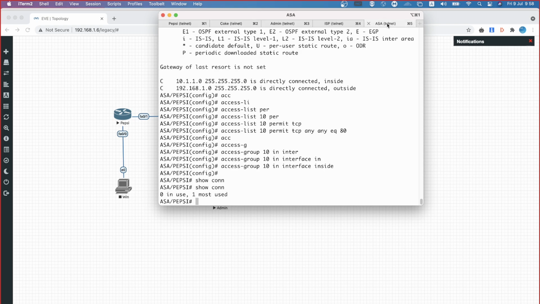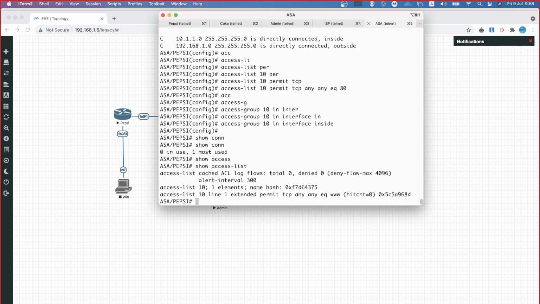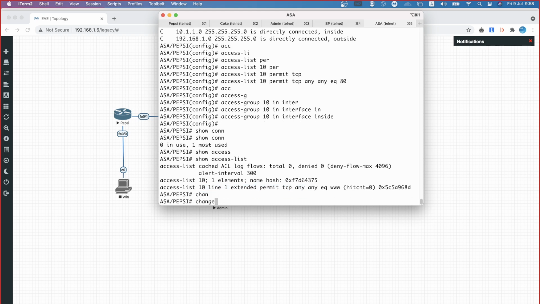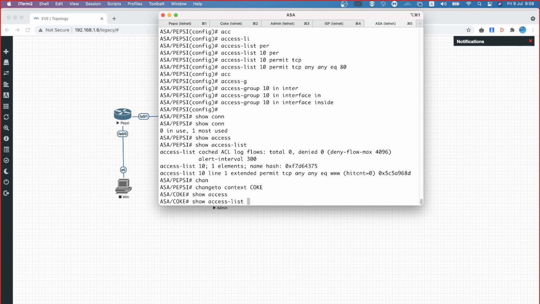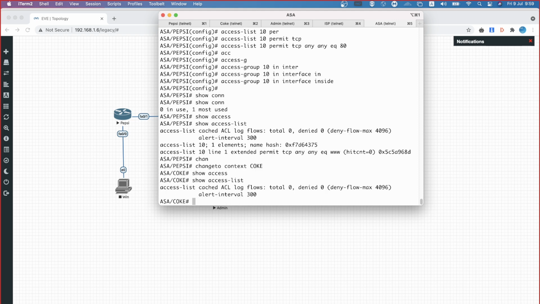Go to the Cisco ASA. I'm under pipc, show access-list, check it out. See that? I have an access list here which is permitting only HTTP traffic, associated to the internal interface. Now change to context Coke, show access-list, and I can see that there is no access list bound to the interfaces. Because of that, the security level has its own significance.